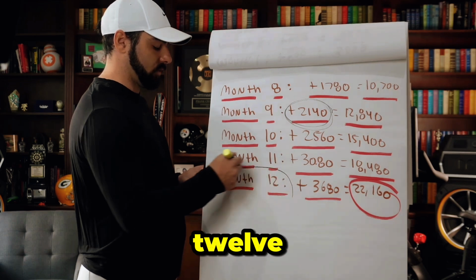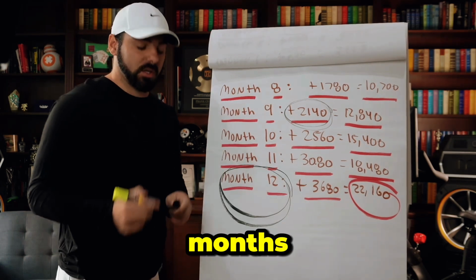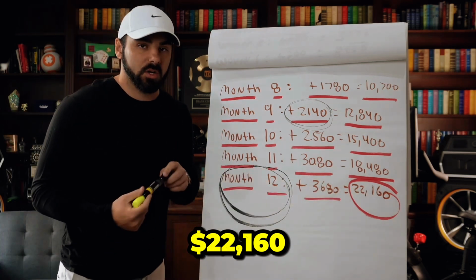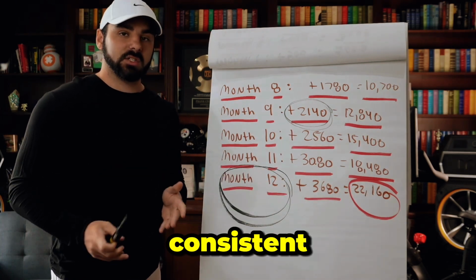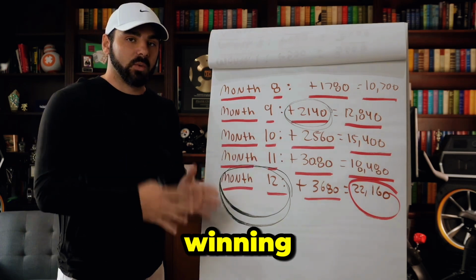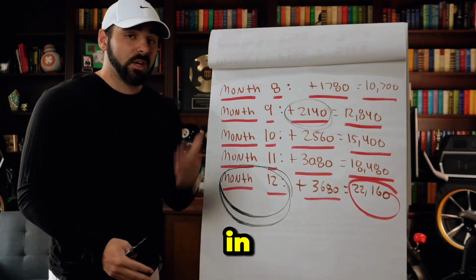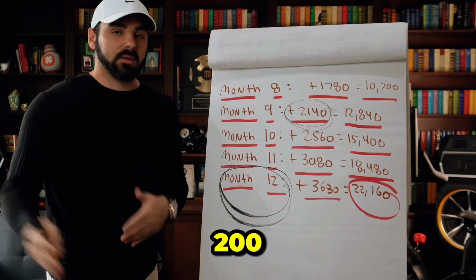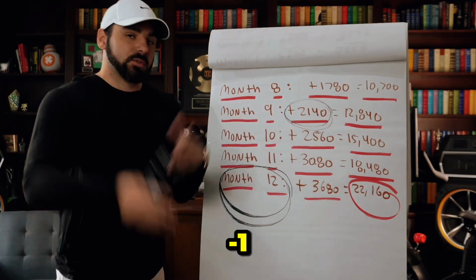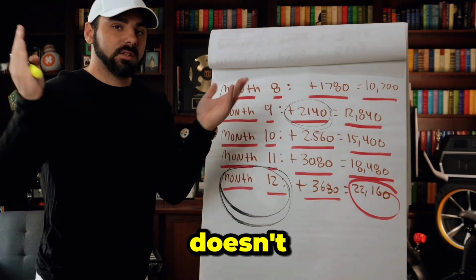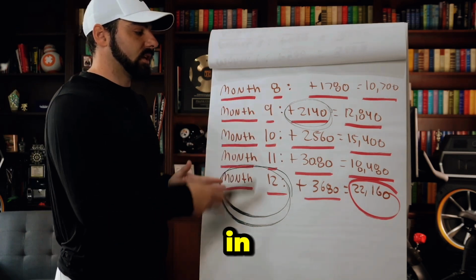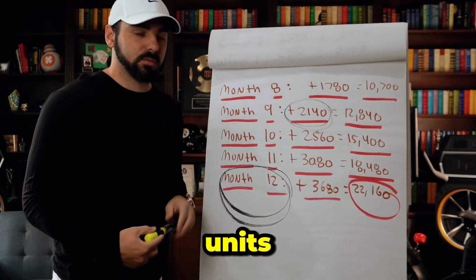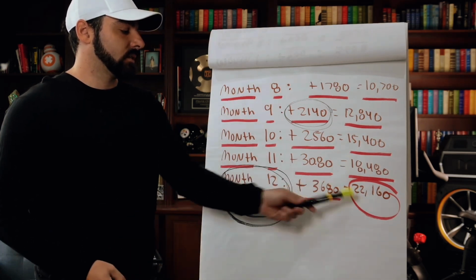Month 12. So it took us 12 months to take $2,500 into $22,160 by staying consistent, having the right strategy in place, winning 70 to 80% of the plays that we put in, regardless of the odds, if they were minus 170 to minus 270, minus 200, minus 220, minus 230, minus 180. Doesn't matter, okay? We stay consistent putting those in, hitting that 70 to 80% range. This is where we ended up. We made 10 units per month, started with $2,500.